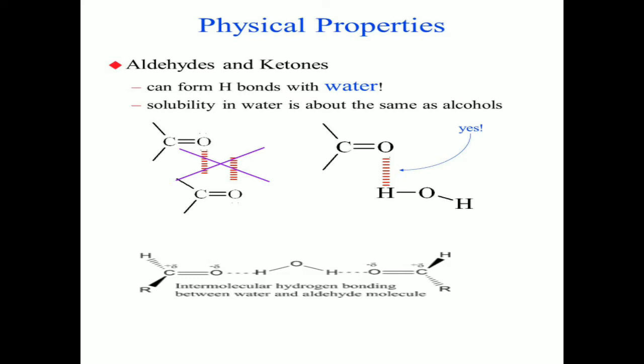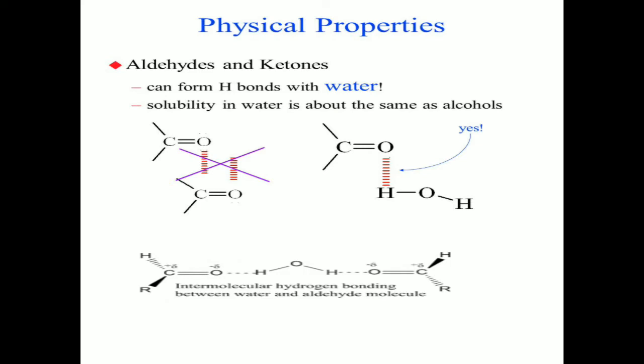Okay, so aldehydes and ketones themselves cannot form hydrogen bonds among them, because to form a hydrogen bond, a hydrogen atom is necessary which should be connected to a highly electronegative atom like oxygen, nitrogen, fluorine.